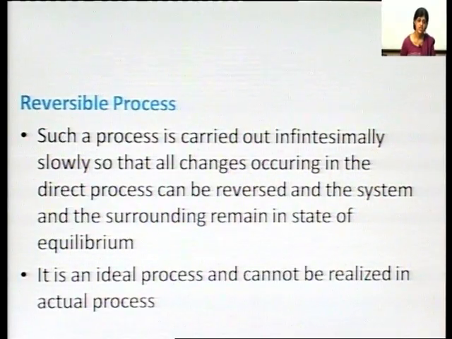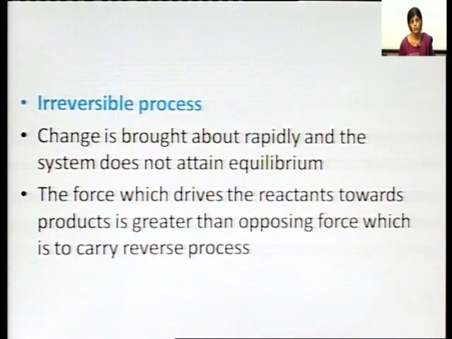But such a type of process is an ideal process. It is only ideal and it cannot be realized in an actual process. Such a type of process is known as a reversible process, where we can reverse the system. The other type of process is the irreversible process.